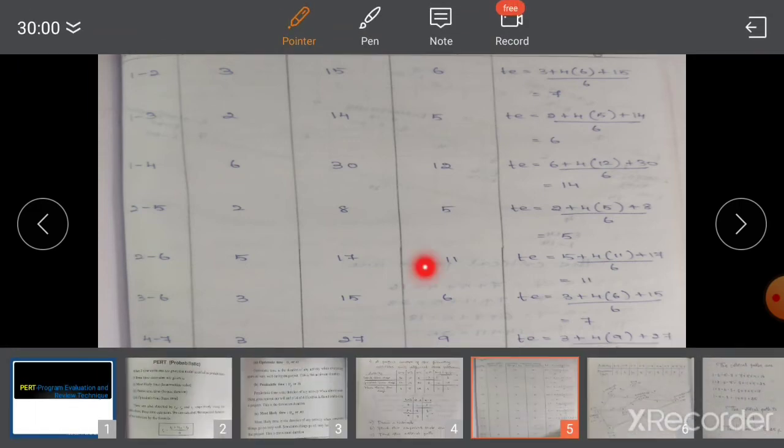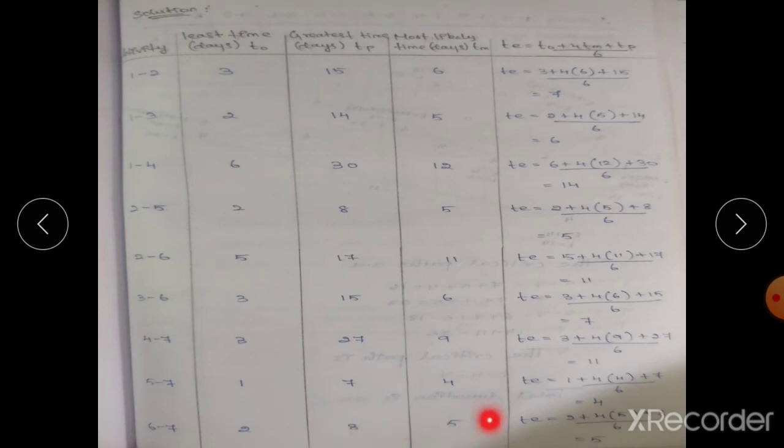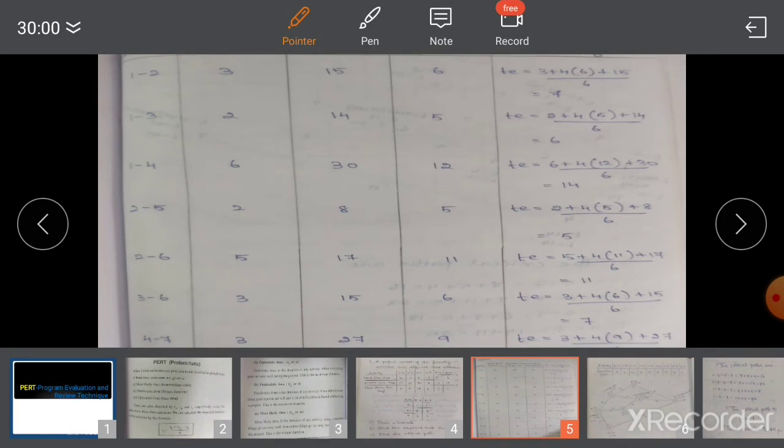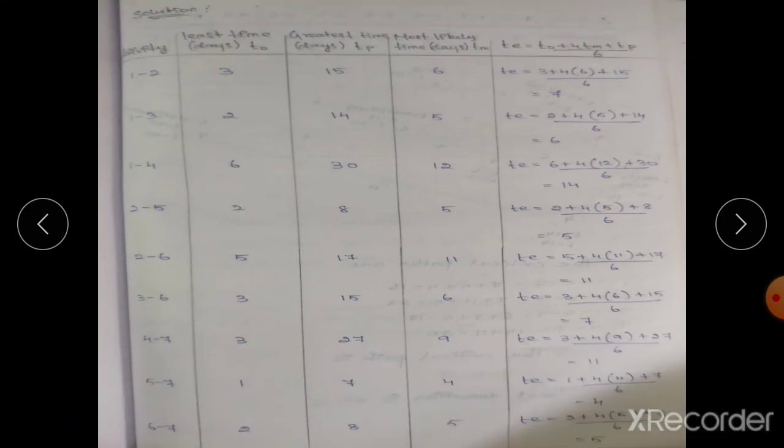Next 3 to 6: 3 plus 4 times 6 plus 15, divided by 6. The next, TE is equal to 3 plus 4 times 9 plus 27, divided by 6, that is equal to 11. Next 5 to 7: 1 plus 4 times 4 plus 7, divided by 6, that is equal to 4. 6 to 7: 2 plus 4 times 5 plus 8, divided by 6, that is equal to 5. So this is the expected duration of the activity.